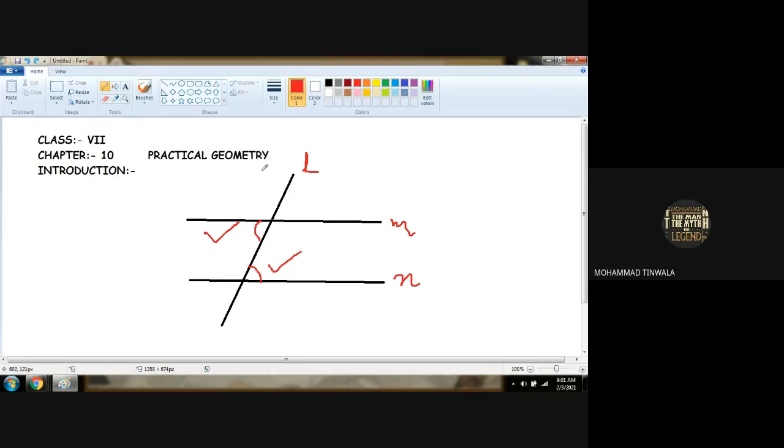Can anyone tell me what we will be required for this practical? Protector and scale. We will be required with the whole geometrical compass. From the compass, we have to use scale, pencil, rubber. Then what else will we be required with?